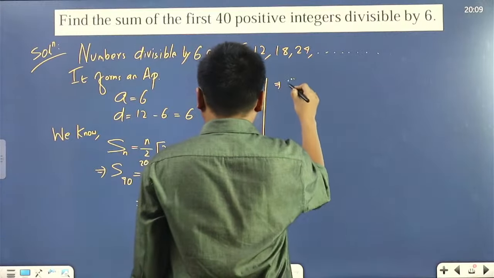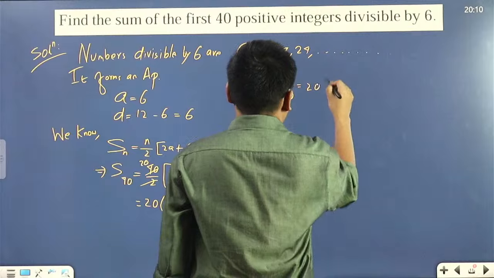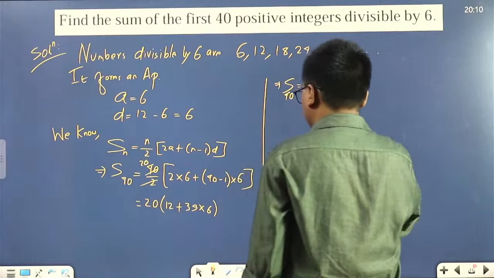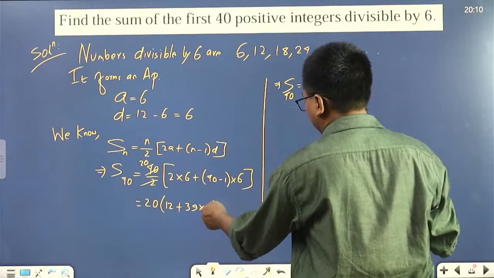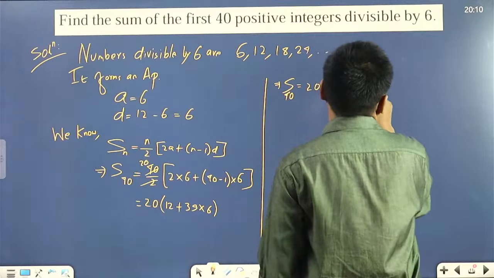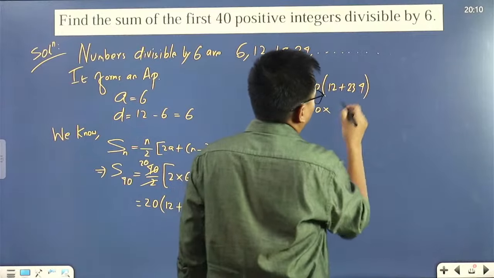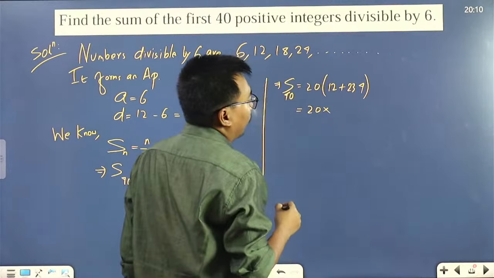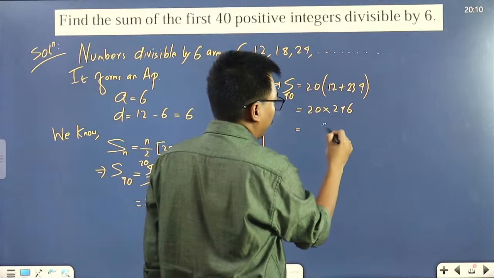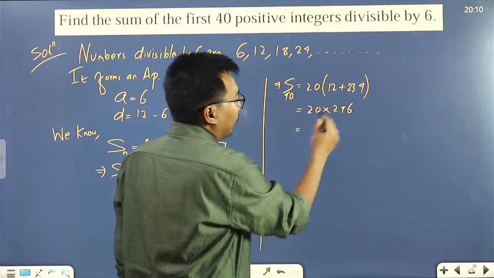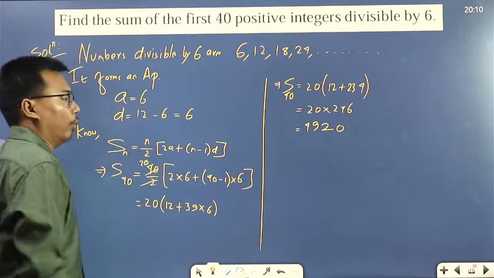Which implies S40 will be equal to 20 into (12 plus 39 into 6). Let's multiply 39 into 6: 6 9s are 54, 4 and 5 in hand, 3 6s are 18, 18 plus 5 is 23. So we'll get 20 into (234 plus 12), which is 246. Now if we multiply 20 by 246, we get 4920.